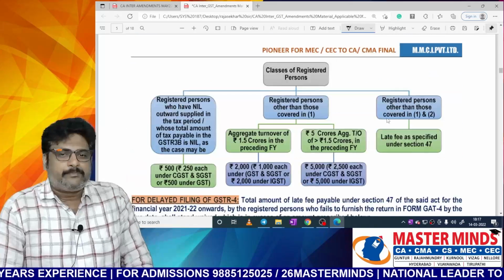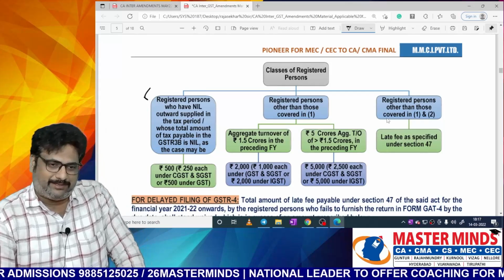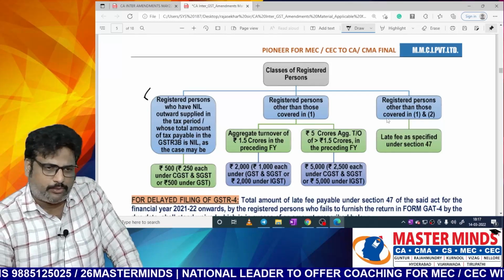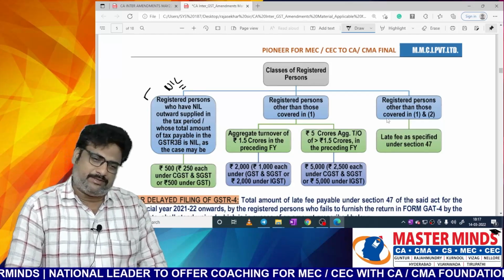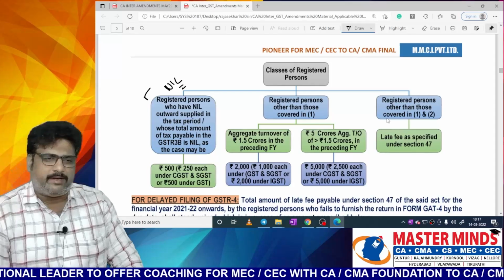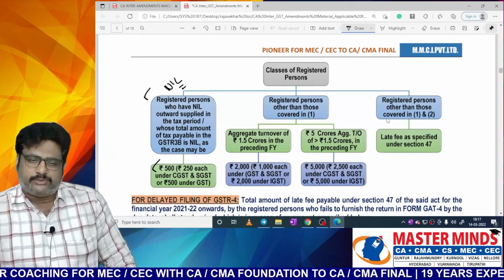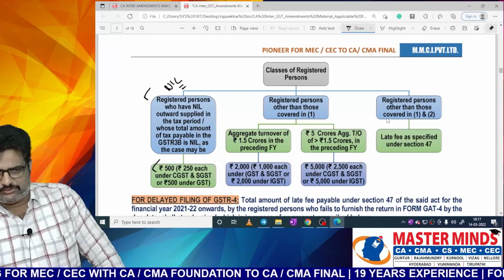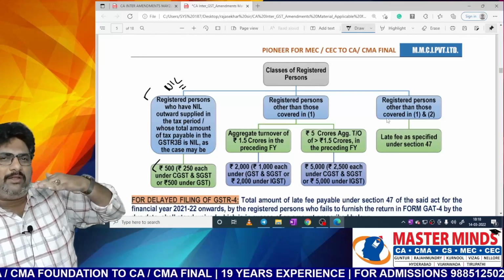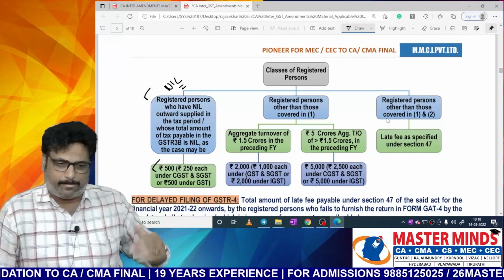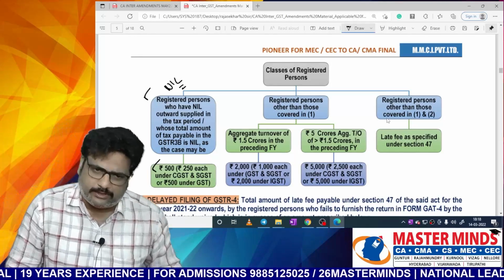See this, the registered persons who have nil outward supplies in the tax period, or whose total amount of tax payable in GSTR 3B is nil, as the case may be, are simply called nil returns. For a nil return, the maximum penalty that can be levied is 500. That means CGST 250 and SGST 250, and for IGST it will be in total 500. Any amount in excess of this 500 will be waived. Let's say your nil return late fee is some 200. In that case, what is the position?